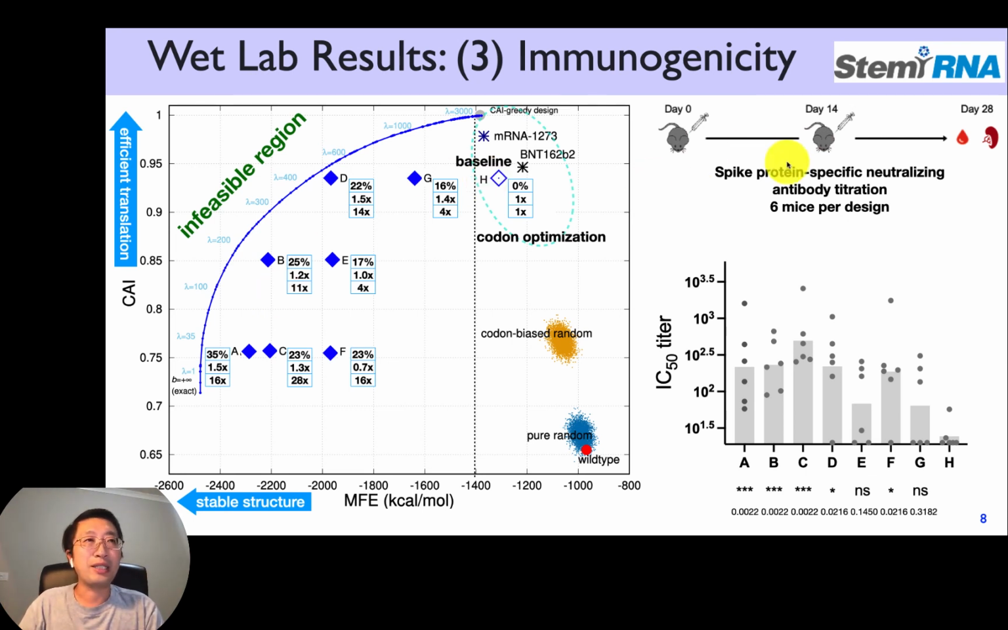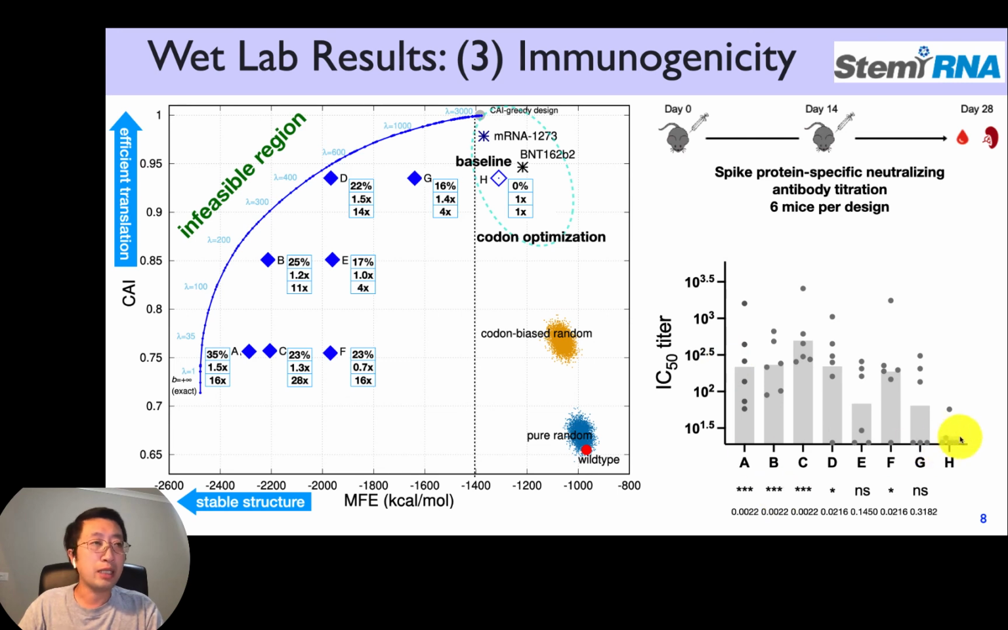So here we use 6 mice per design. And at day 0 and day 14, you got 2 shots, the first shot and the booster shot. And after another 14 days, you measure the blood sample. This is very similar to our human injection of mRNA vaccines. And we measure the spike protein specific neutralizing antibody titration. So that's the standard way of measuring antibody response level.